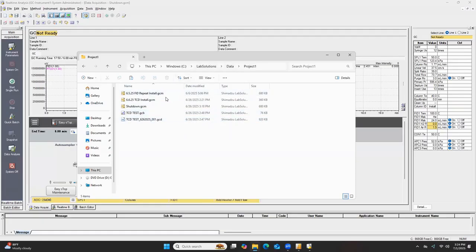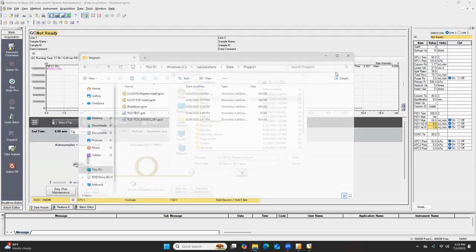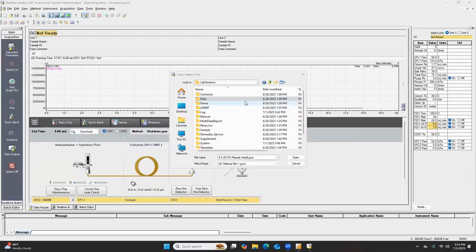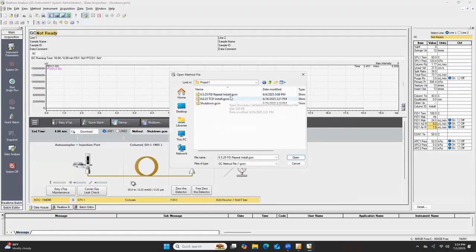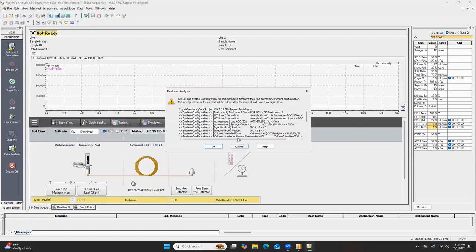So I just wanted to show you where to go in the computer to see where all of your information is saved. So if you guys create your own specific folders, like I said, the method that you use to run your samples, move that to your specific folder. Whenever you do that, then all of your chromatogram data files and the rest of your data files should save to that specific folder that the method is in. So I'm going to close out of this. I just want to show you guys where everything is saved to. What I'm going to do first, though, is open up this method that we used to...